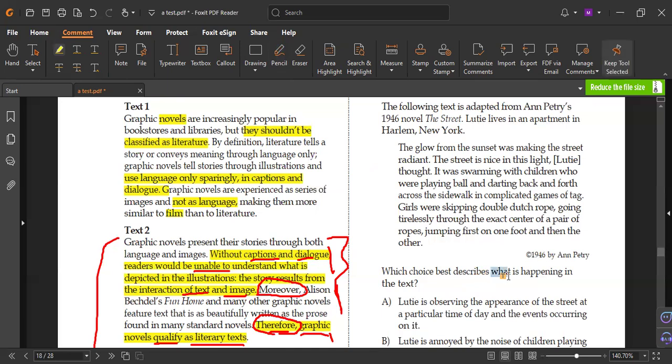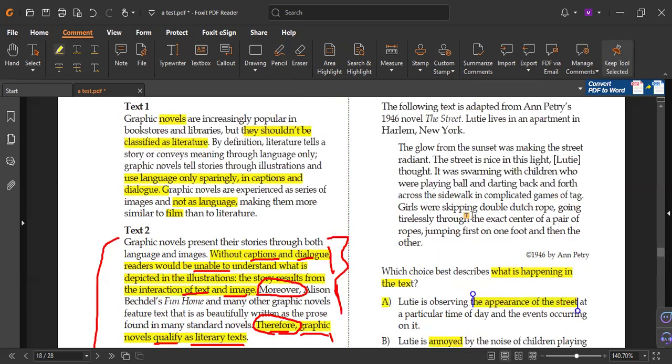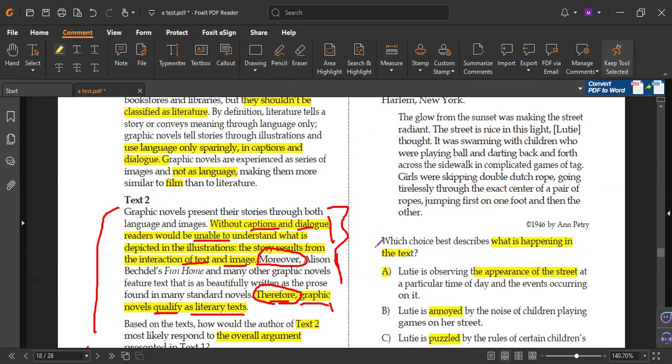But what is part of what's happening in the text? It means what is true. Describe something, the plot, the conflict, or find anything. Did he mention she is puzzled or confused? No. She's annoyed? No. That she is spending time alone in her apartment? The text does not mention the reason. So it must be A, observing the appearance of the street. And of course, we have descriptive language. That is correct. So letter A is correct.